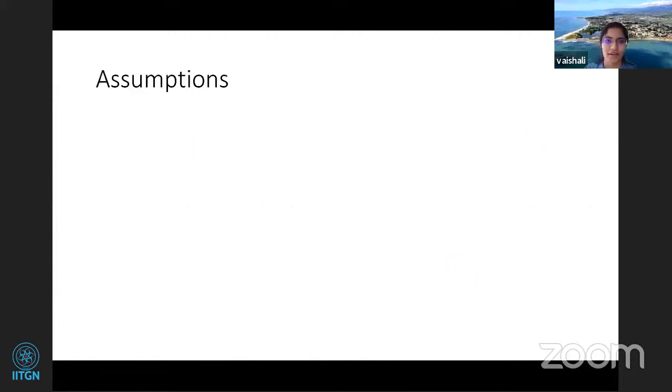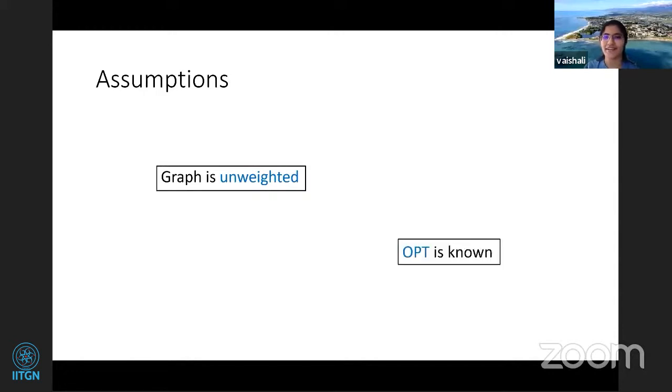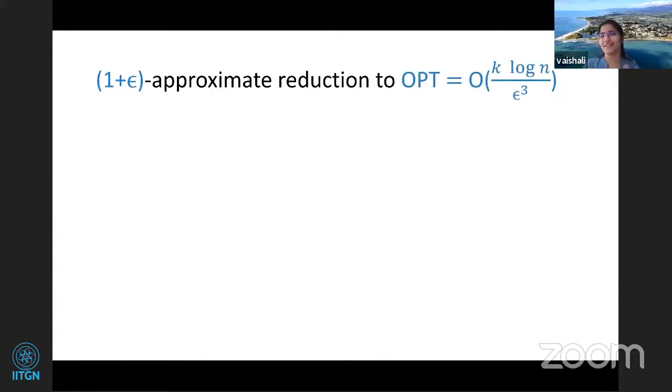Okay, now on to work. So assumptions. I'll be assuming throughout this talk, just for simplicity, that the graph is unweighted and the optimum is known. For guessing, you can just guess the optimum, or you can use an approximation algorithm to get an estimate of the optimum. So that's easy. And one can easily convert a weighted graph to an unweighted graph with multi edges by using familiar knapsack style rounding techniques. So we'll just assume it's unweighted.